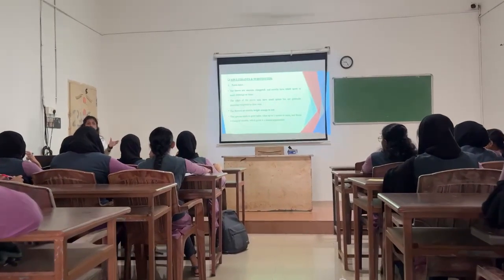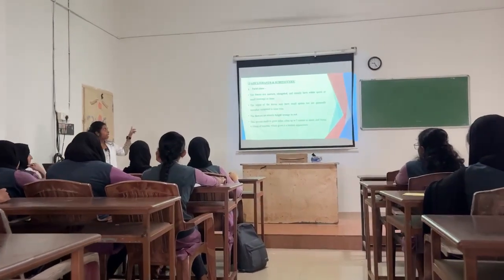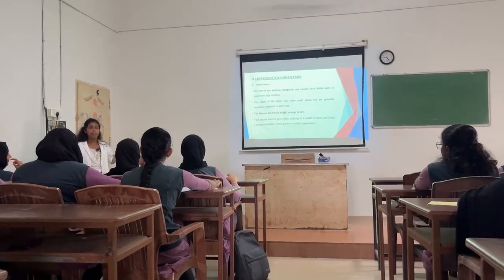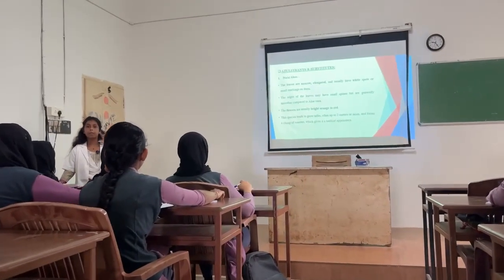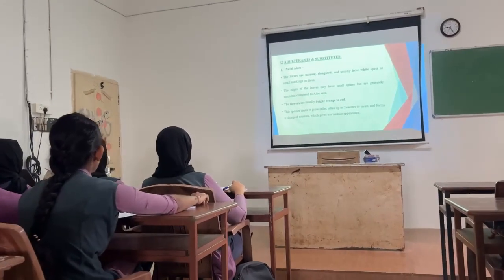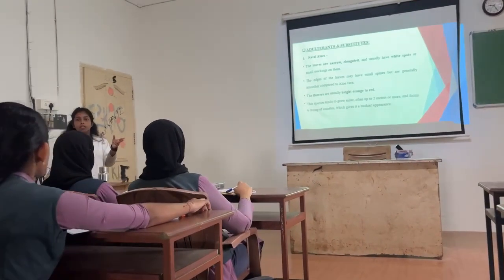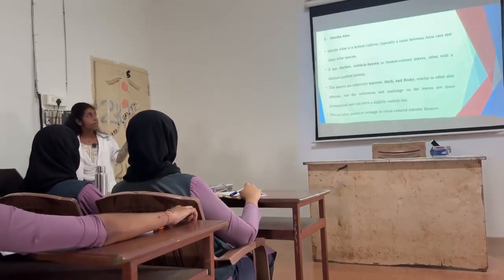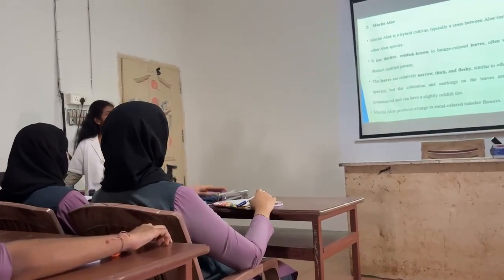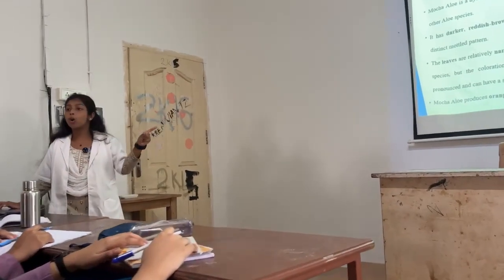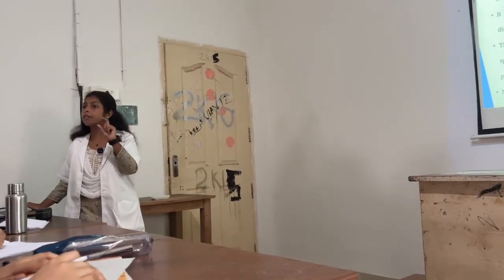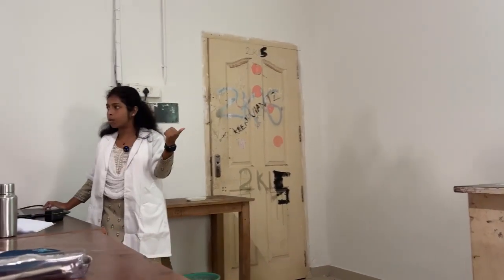So comparing to original aloe, the specific features of natal aloe are that the leaf will be narrow and elongated, with bright orange to red colored flowers. That is the specific feature from which we can differentiate the original aloe and the duplicate aloe, that is natal aloe. In case of mocha aloe also, we can see the leaves are narrow, thick and fleshy, whereas the flowers will be orange to coral color. That is the specific feature to identify mocha aloe.